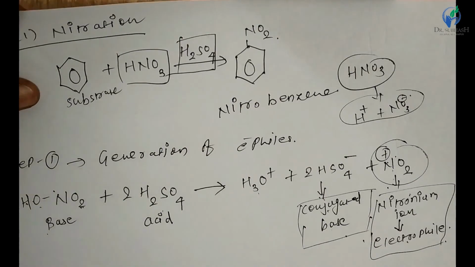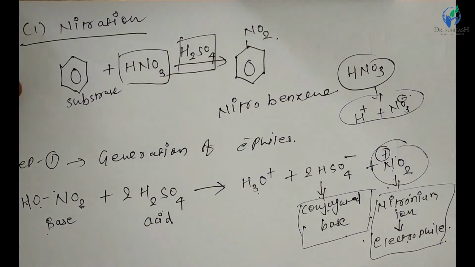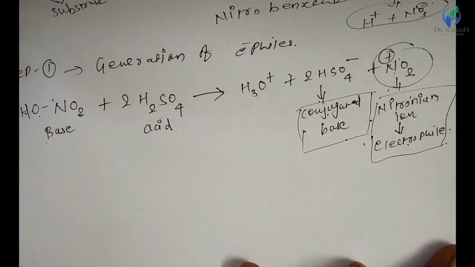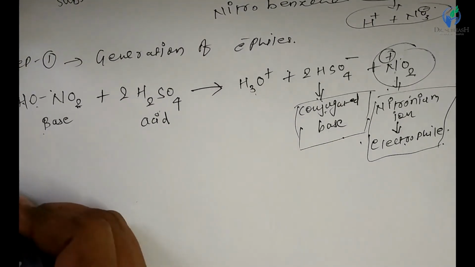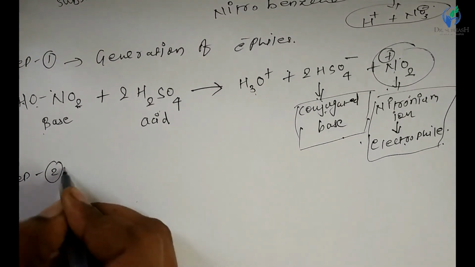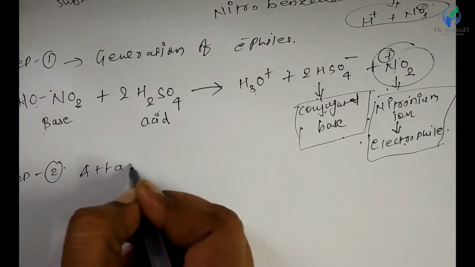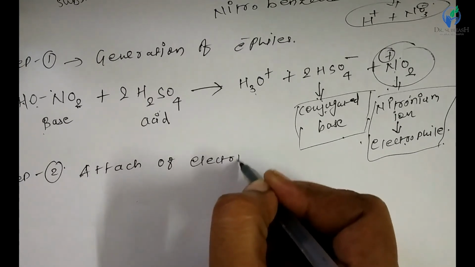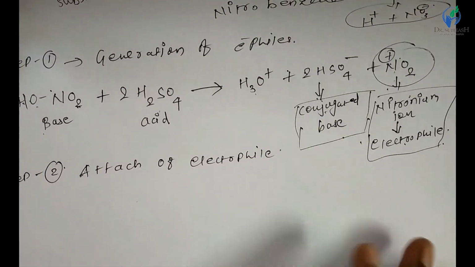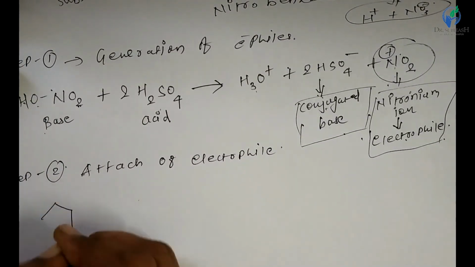Now next step, step 2, that is attack of the electrophile in the benzene ring.